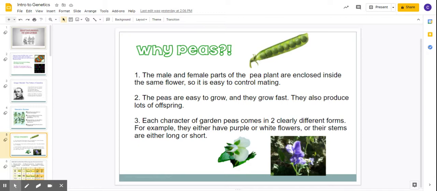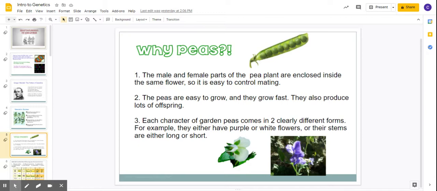Peas are also very easy to grow. You can grow them in a little pot by your kitchen sink. They don't take very much room to grow. They are very hardy little plants, and they also grow very fast, and they produce lots of offspring. As you can see in the pea pod there in the picture, each one of those seeds is considered one offspring. So just one pea pod would have 8 offspring.